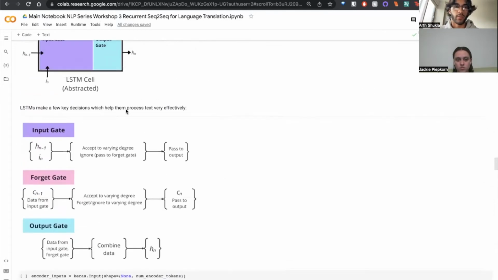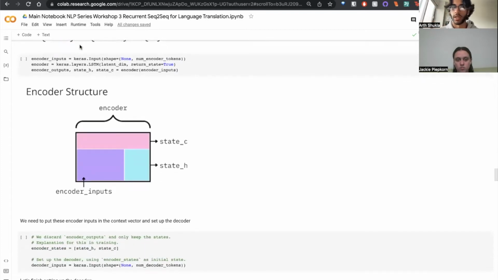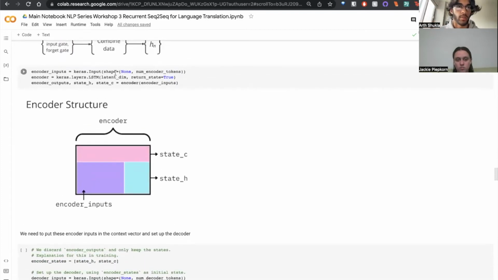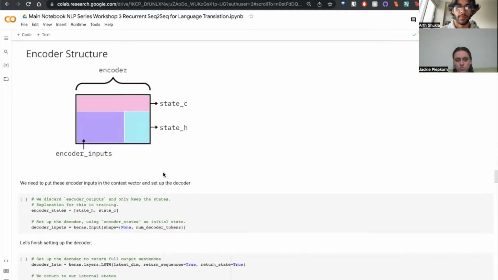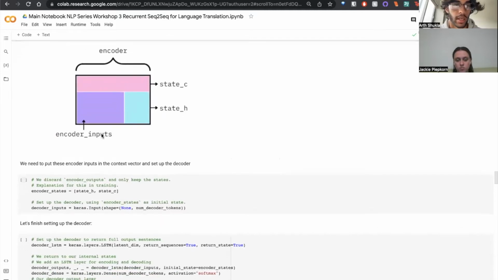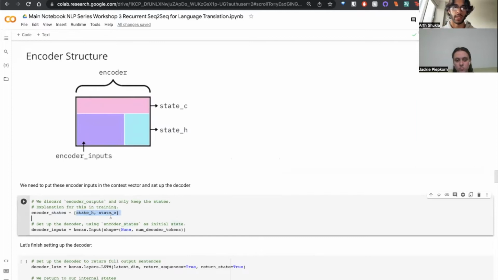Now that we've created this LSTM cell and we sort of understand the idea behind it, we can start making our encoder and decoder. So our encoder will just be an input layer from Keras as well as an LSTM. And then the output of our encoder will be state H, state C, and our encoder outputs as pictured here. Now, for our context vector, we don't really care about the encoder inputs, which we'll talk about why later. But for our context vector, all of our information will be from state H and state C.